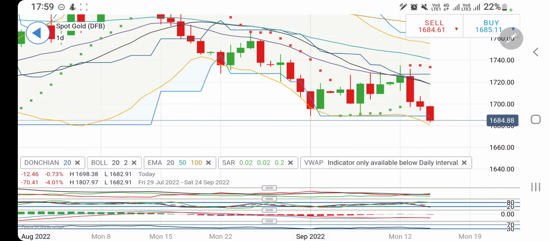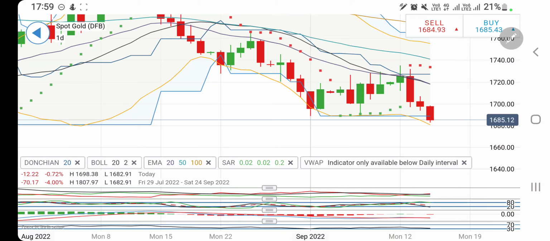Already you are short at 1694, those who have watched my morning video, and hence 1680 is the next target. It is looking forward to 1682 as support. 1680, then 1676 it will achieve. Below that 1672. In between 1672 and 1676 you have to be watchful. That is the low for the day.